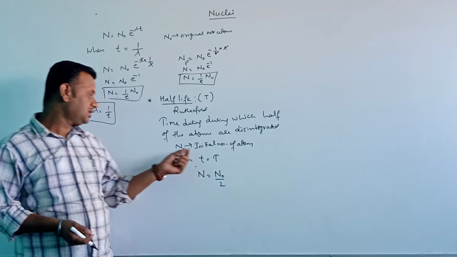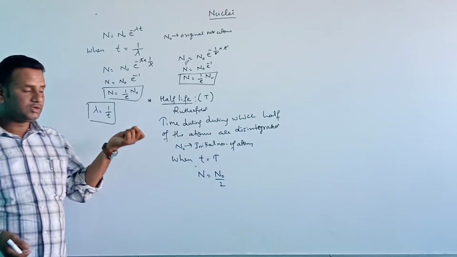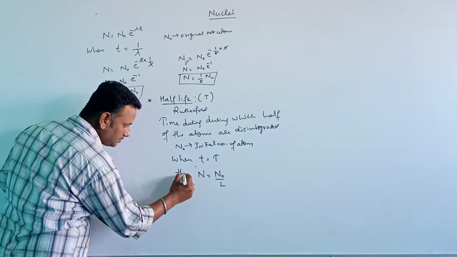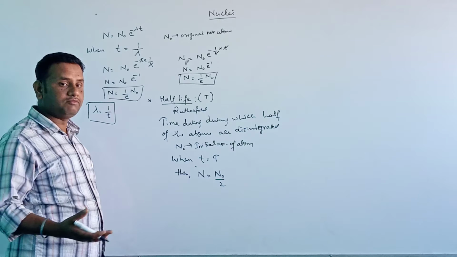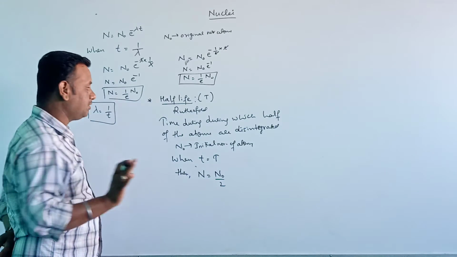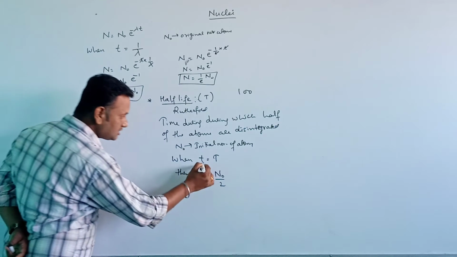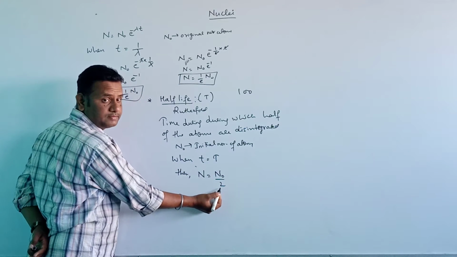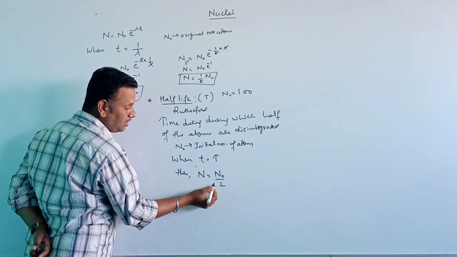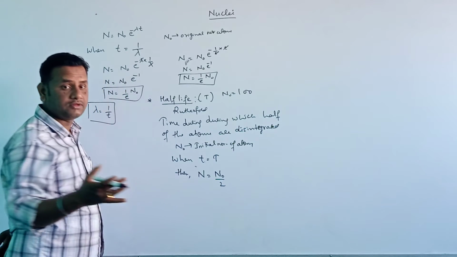Okay, इसका मतलब क्या, जब हमारा टाइम जो होगा वो किसके बराबर होना चाहिए, हाफ लाइफ के बराबर है. The half-life period. Then the number of atoms remaining is half of the initial number of atoms. Say for example, initially 100 atoms are present. If N0 is equal to 100, then at this time how many atoms remain? 100 divided by 2, that means 50.